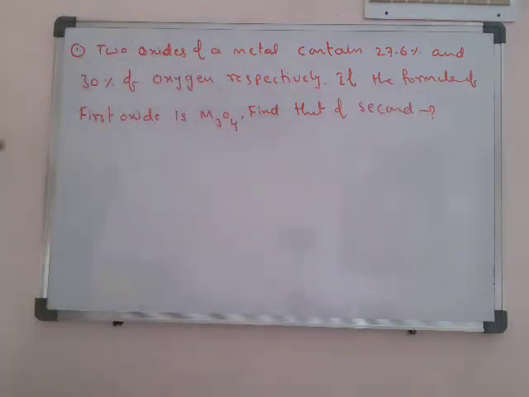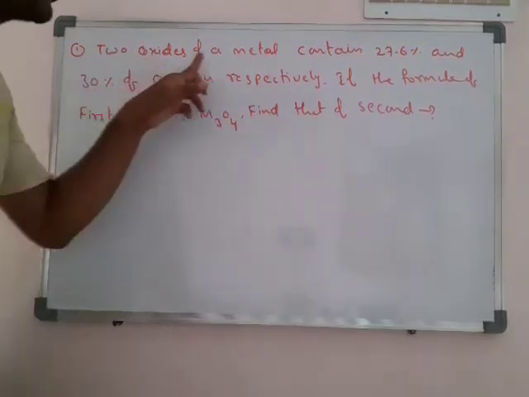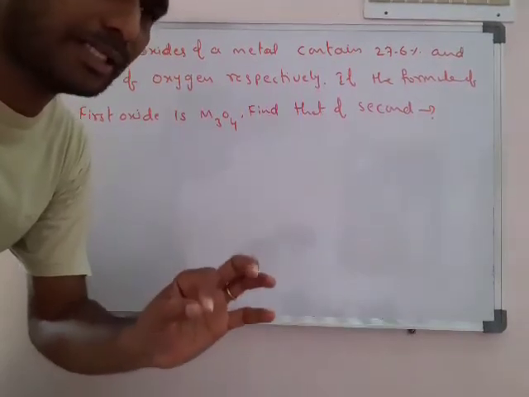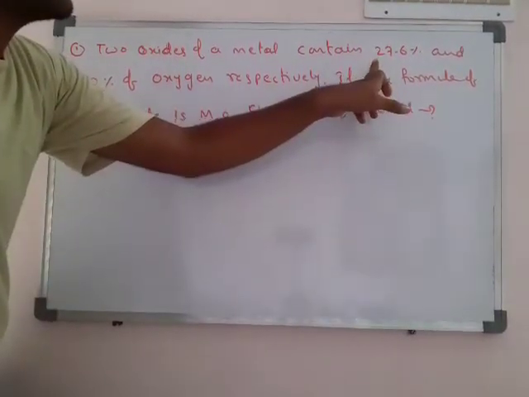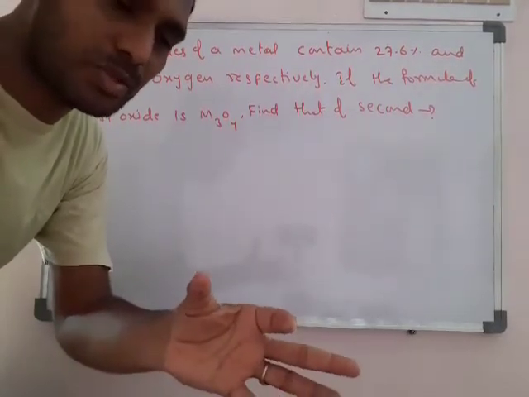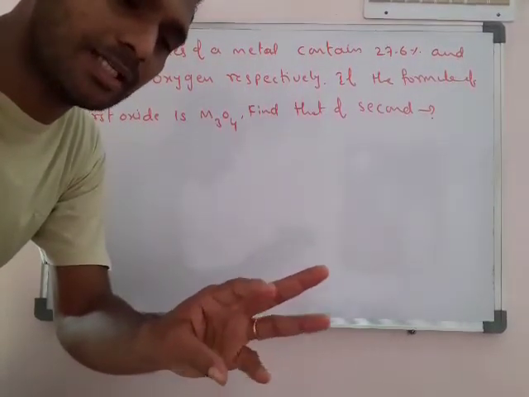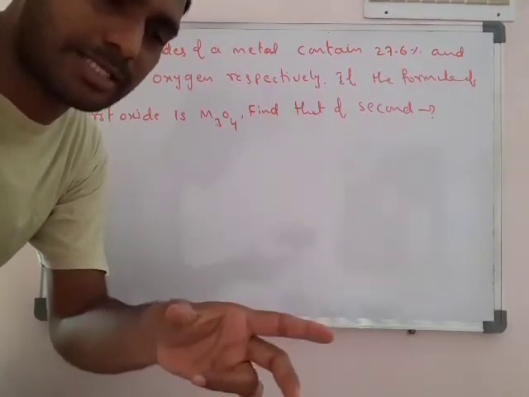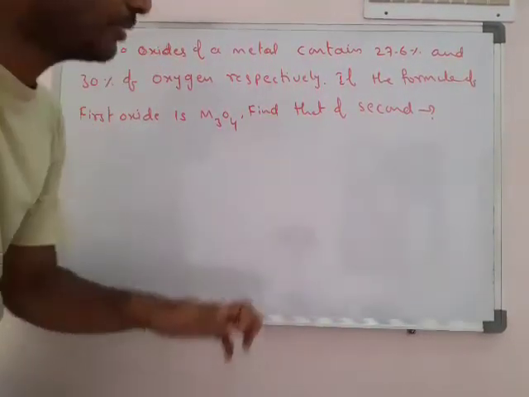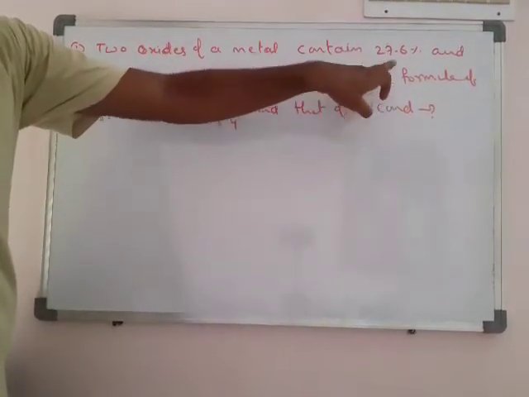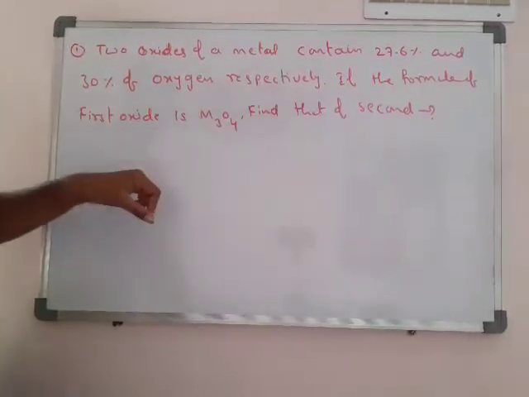It's a very important problem. Actually, the two oxides of a metal, where the metal is some metal M. So metal M reacts with oxygen forming two types of oxide. For example, if we take carbon, carbon forms two oxides, carbon monoxide and carbon dioxide. Two carbon oxides, but the ratio is different. In the same model, a metal also reacts with oxygen. So one compound has 27.6% oxygen.